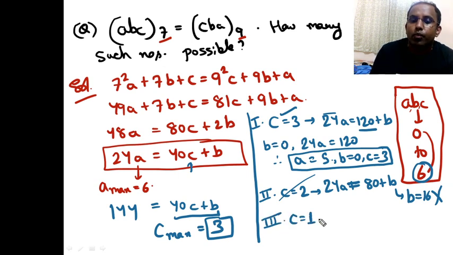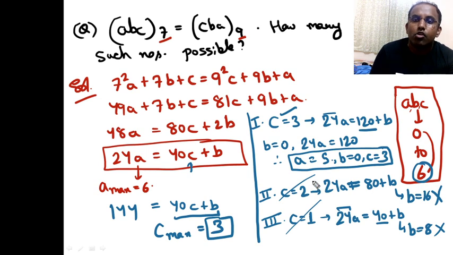Move to the third case. What happens if C equal to 1? If C is equal to 1, 24A is equal to 40 plus B. For this, any multiple of 24 at 40 plus is 48. For this to be 48, B will be equal to 8. Again not possible because the maximum value of B is 6. This case is also gone. So one more case I can look at, case 4. What is case 4? If C is equal to 0.